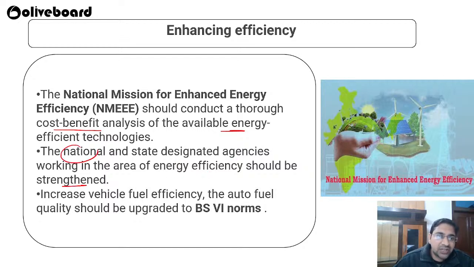Whether proper energy-efficient working is happening or not, whether too many losses are happening or not, they have to make sure that we strengthen all this infrastructure in our country. Then increasing vehicle fuel efficiency by upgrading up to BS6 norms. We have to make sure that we utilize clean energy and clean fuel.